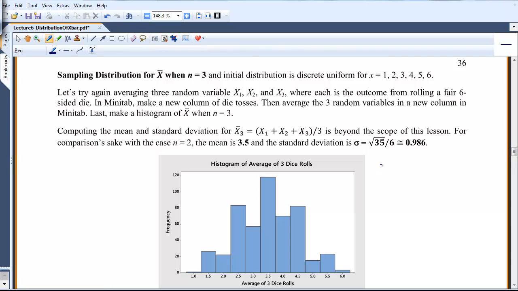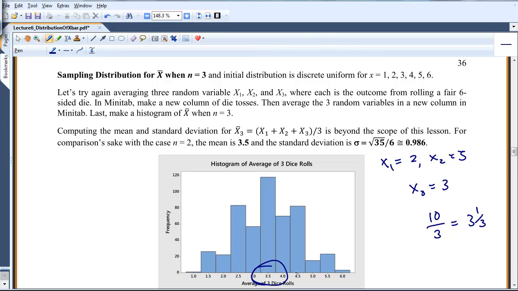So let's say the first die roll is a 2, the second die roll is, I don't know, 5, and the third die roll is a 3. So now I'm going to take these 3 values. So this is 8, 9, 10. 10 divided by 3, isn't this like 3 1/3? I hope so. And notice again, I'm getting near the center here.